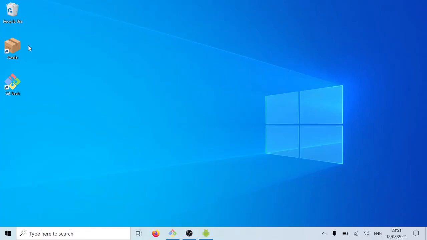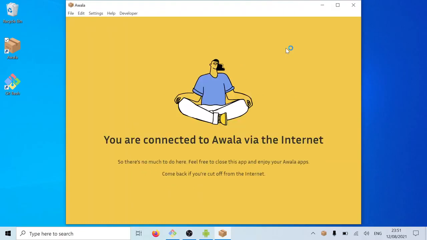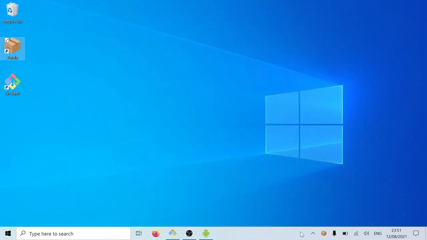So the first thing that we'll do is we're going to go ahead and start the Awala app. And in this case, I do have access to the internet. So as a user, there is nothing for me to do with this app because I only need to use it when I'm not connected to the internet. So I can just close it. And as you can see, it will continue to run in the background. So now I can just use any Awala compatible app that I have on my computer.